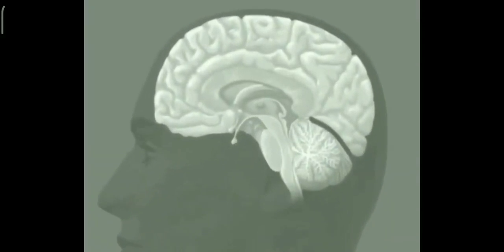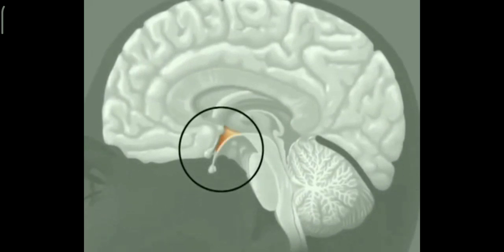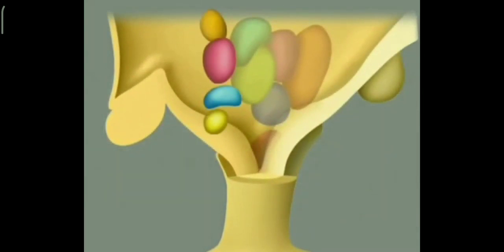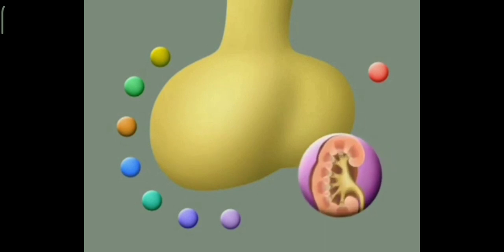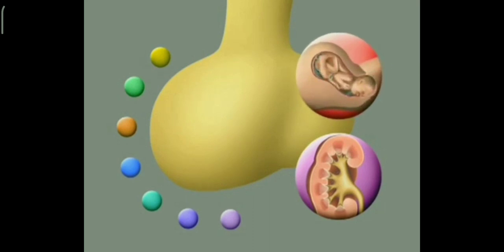Major endocrine glands. First one, hypothalamus. It is ectodermal in origin. It is located at the floor of the diencephalon. The major function of the hypothalamus is to maintain homeostasis. It controls the secretory activity of the pituitary gland by releasing and inhibiting hormones. All hormones of the hypothalamus are peptide hormones. They are secreted by neurosecretory cells, so they are called neurohormones. The hormones secreted by the hypothalamus are ADH, antidiuretic hormone, and oxytocin or birth hormone.